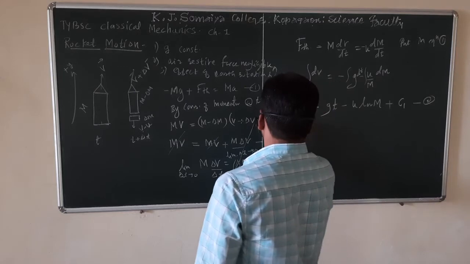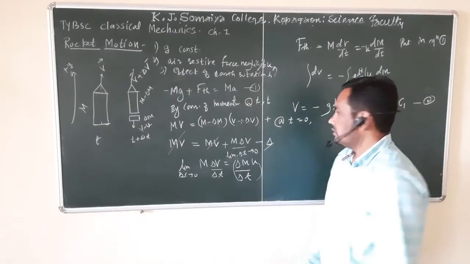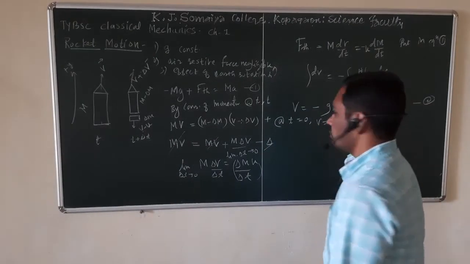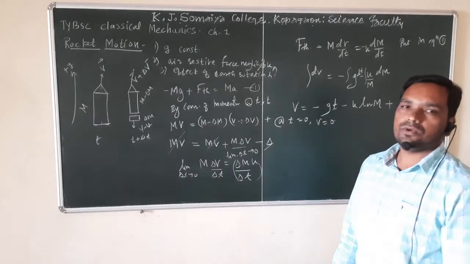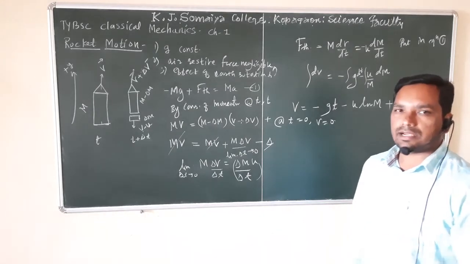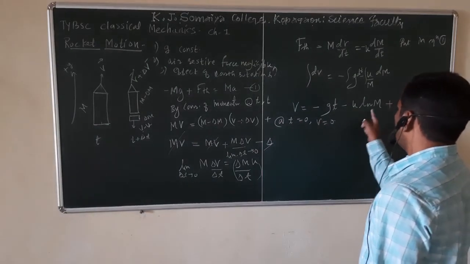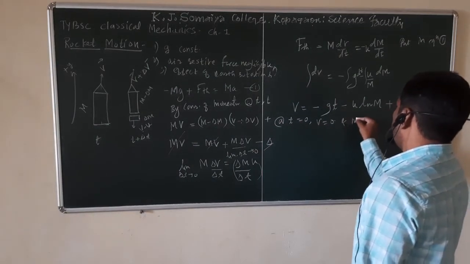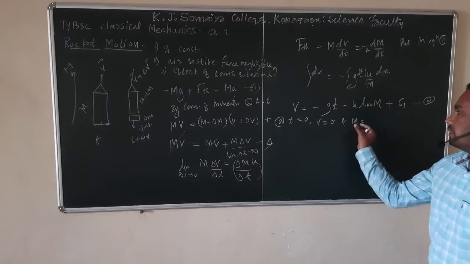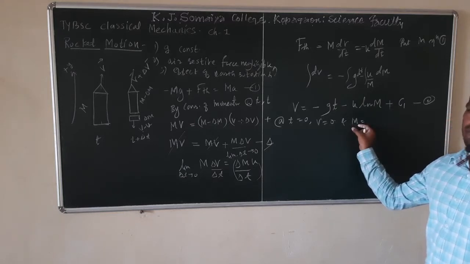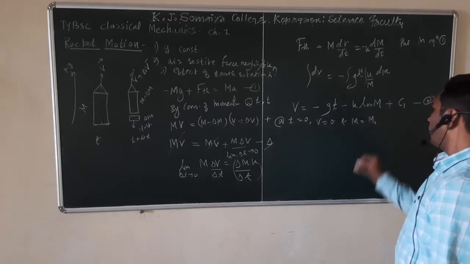So at t equal to 0, which means rocket is on the surface of the ground, velocity of rocket is 0. There is no initial velocity to the rocket, because fuel has not started burning at that time. So at t equal to 0, velocity is 0, and in this equation we have to put m, which means mass of the rocket. We know that m is instantaneous mass, which means mass at time t. But at t equal to 0, m is equal to m0.